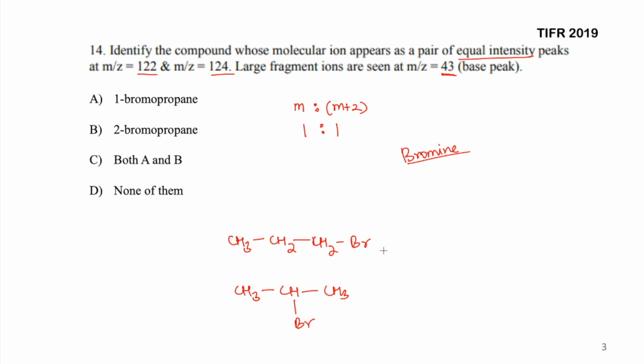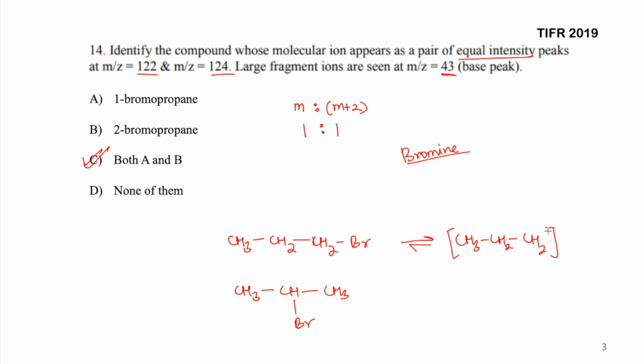And so both these options are possible. Both of them will satisfy both the given conditions. Both of these molecules, 1 bromopropane and 2 bromopropane, are going to give you equal intensity of 122 and 124 peaks, and also both of them will give you a large fragment ion, or you can say the base peak of 43. You can just do fragmentation here and you will get CH3, CH2, CH2 radical cation.